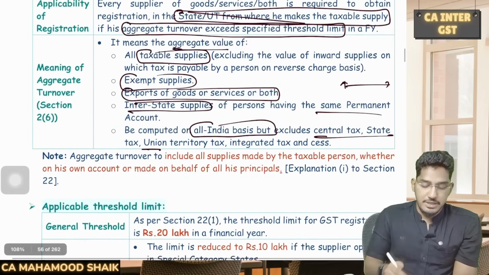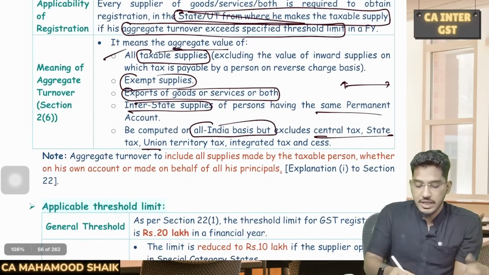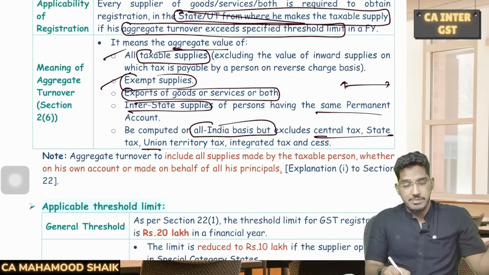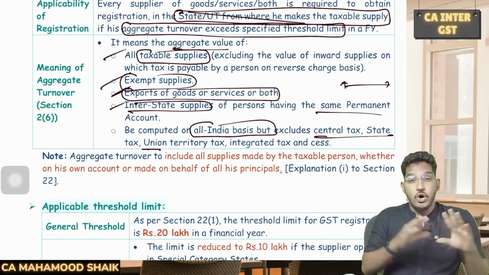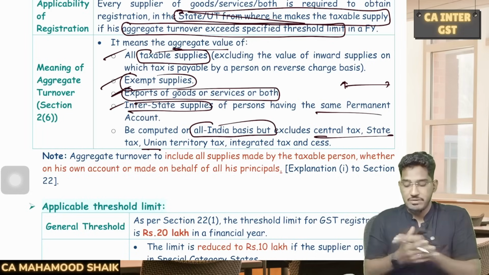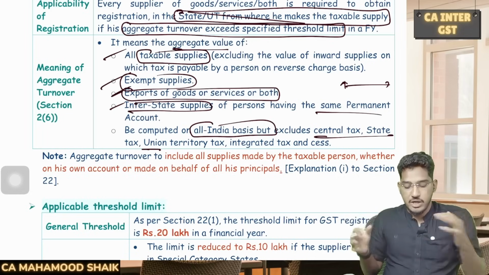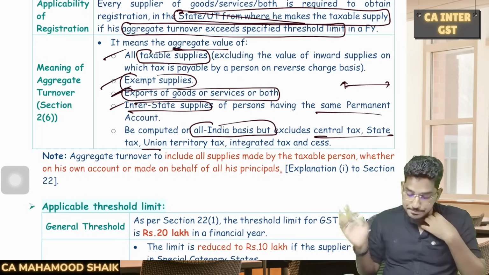So what all will get included in the aggregate turnover? It includes taxable supplies, exempt supplies, exports, and interstate supplies between the persons having the same PAN, and it should be computed on all India basis. On overall India basis, you have to calculate the turnover, and this aggregate turnover figure excludes the tax component.